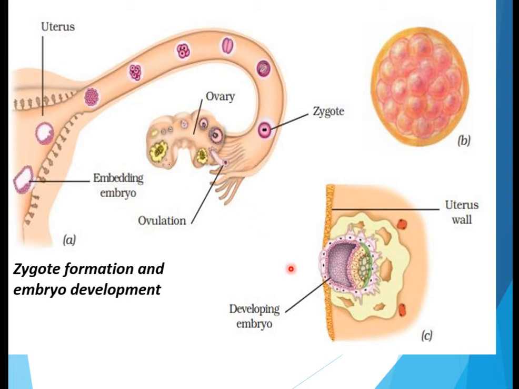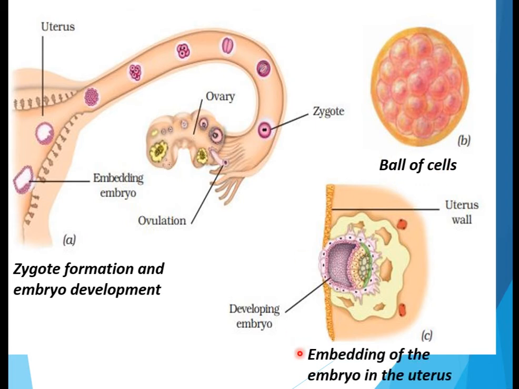In the second picture you can see this is the embryo, which is a ball of cells. An embryo is a ball of cells, like this. In the third picture you can see embedding of the embryo in the uterus. The embryo gets embedded in the wall of the uterus. This is the uterus wall, and then it develops. This is the developing embryo.